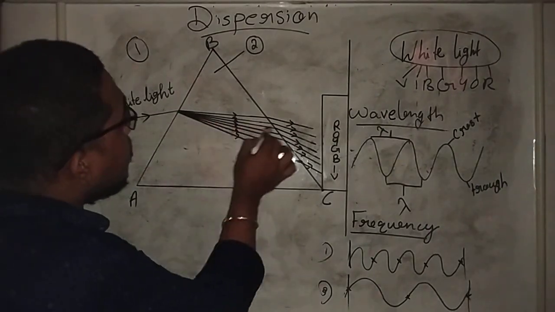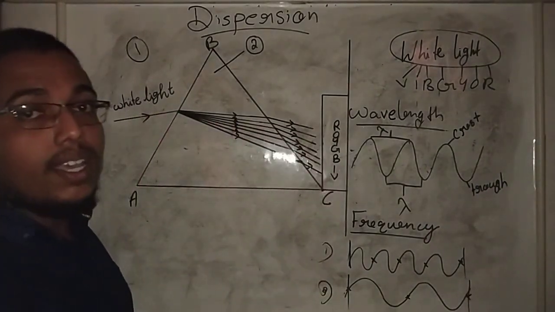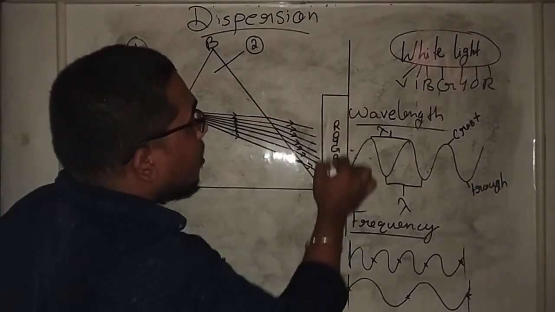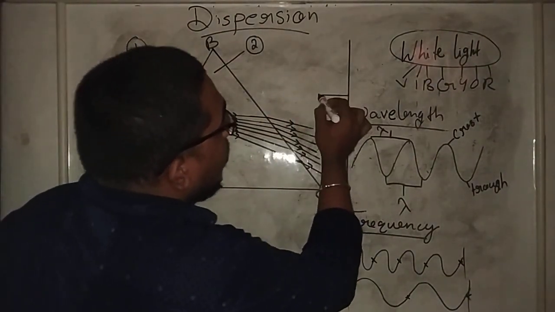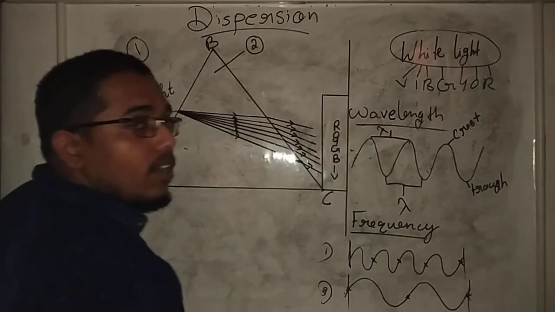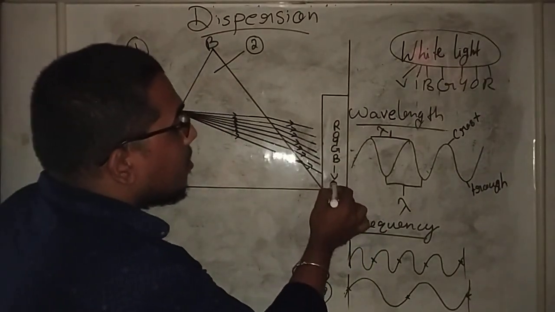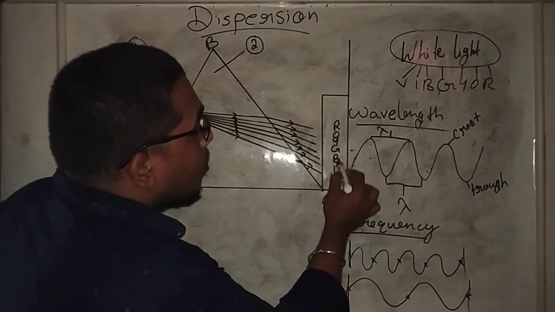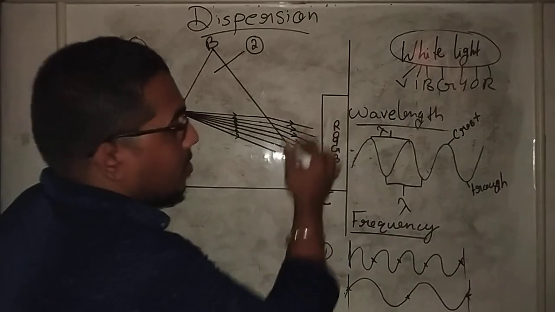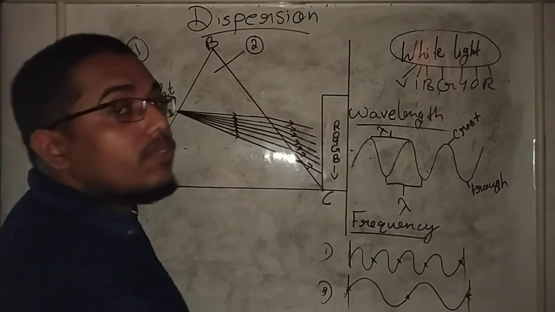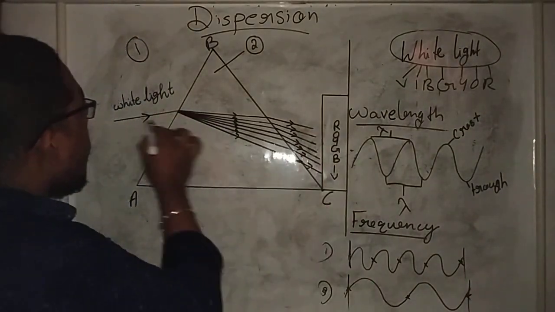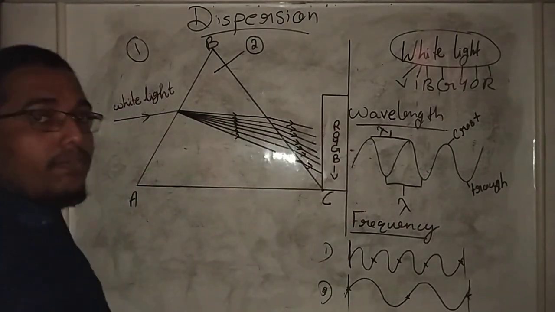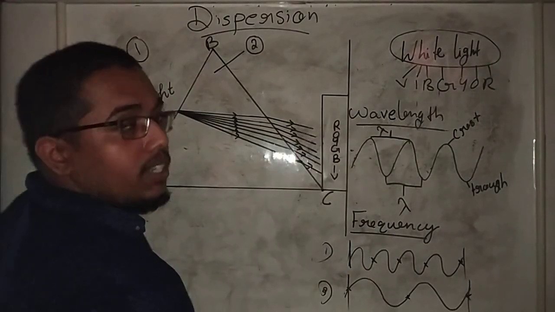This white light splits into 7 different colors, which you can see on the other side of the prism. If you need, you can place a small white screen on the other side, and you can see this color formation on the screen: violet, indigo, blue, green, yellow, orange, red, VIBGYOR. It is what we call a spectrum of colors. So the white light disperses to form 7 constituent colors.